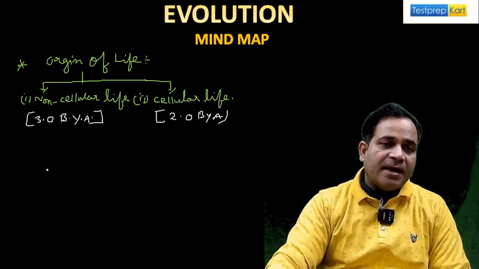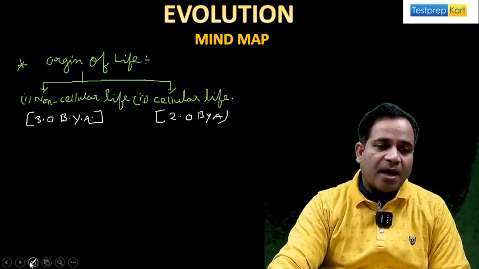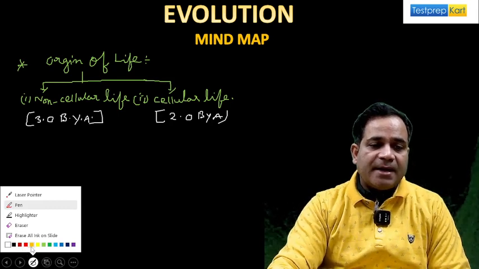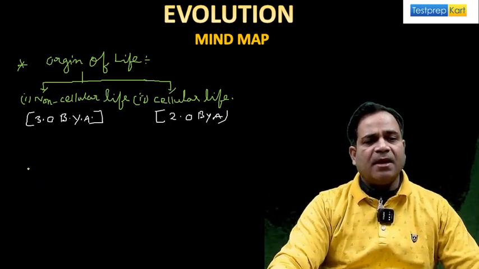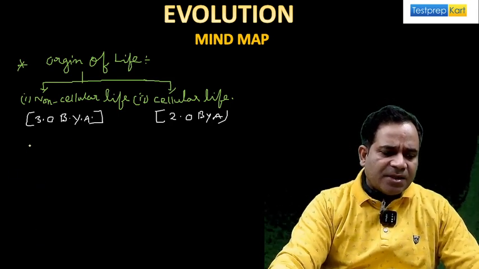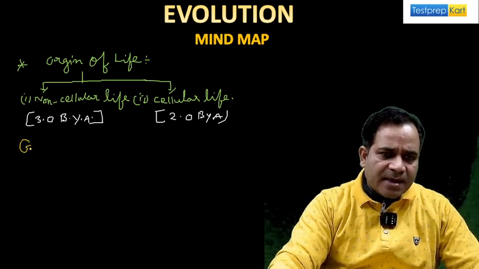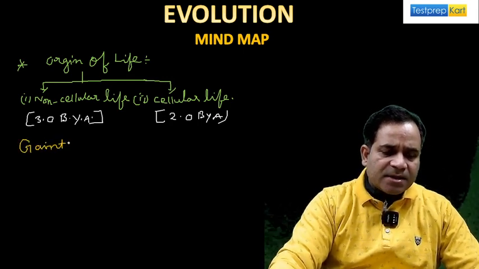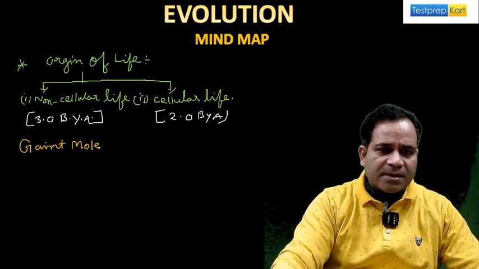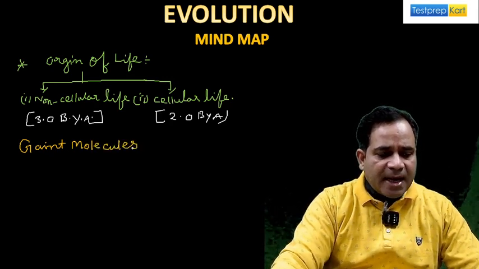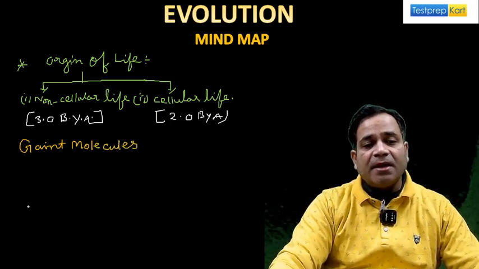Now if I'm asked how this is possible, let's see, my dear. Here, the giant molecules, my dear. You know what things this giant molecule is made up of?